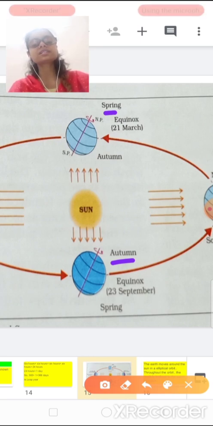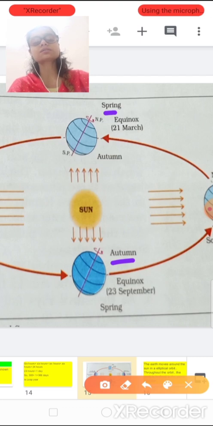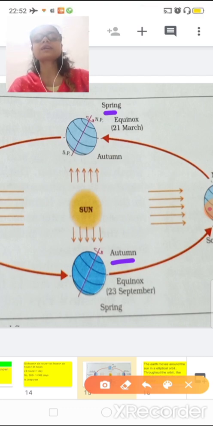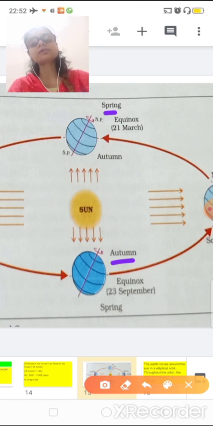Okay, so let's see this in detail. I hope you understand the diagram. Now I am giving you the details of why during this time that hemisphere experiences heat, or why during another time the hemisphere experiences cold.